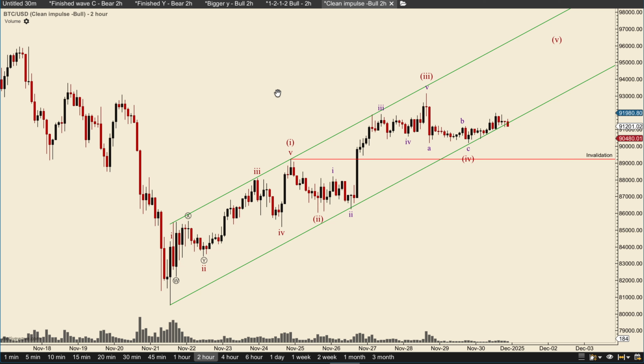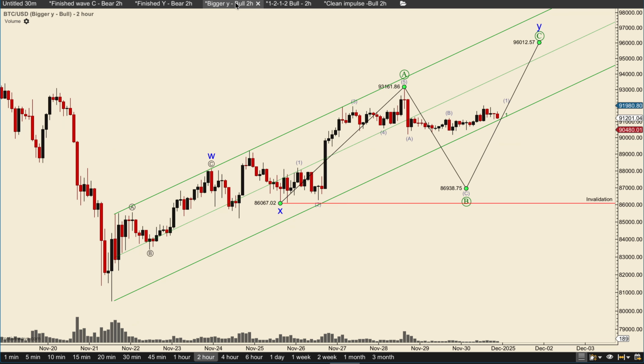So yeah, basically keep an eye out on this channel. If it breaches it, or if it contains within, there is a higher probability we are bullish and taking out this high. If we breach the channel, we need to reconsider other options: if we are moving down in a wave B and then moving up in a wave Y, or if we are starting an impulse down in a wave 3. But the nature of the move down is also very important.